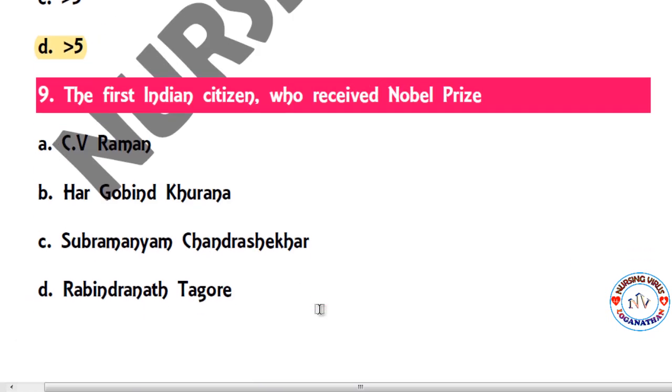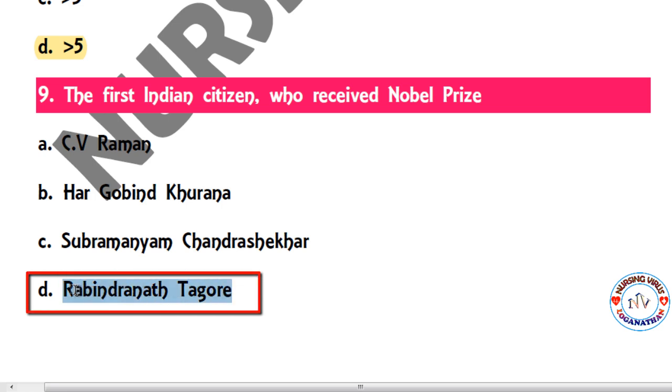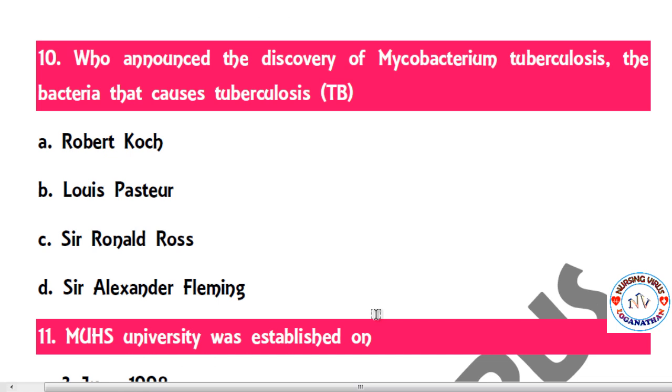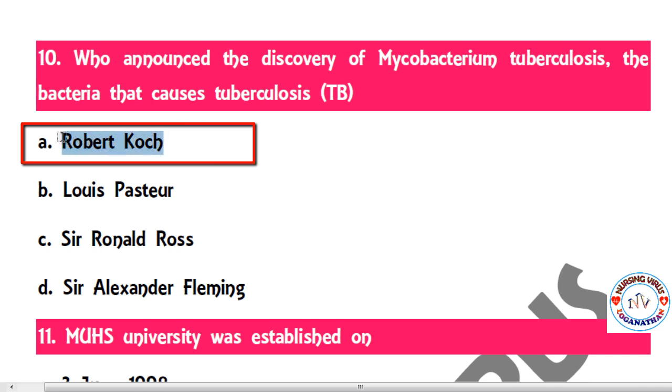The ninth question: the first Indian citizen who received the Nobel Prize. C.V. Raman, Har Gobind Khorana, Subramanian Chandrasekhar or Rabindranath Tagore. Here the correct answer is Rabindranath Tagore. The next question: who announced the discovery of Mycobacterium tuberculosis, the bacteria that cause tuberculosis? Robert Koch, Louis Pasteur, Sir Ronald Ross or Sir Alexander Fleming. So the correct answer is Robert Koch.